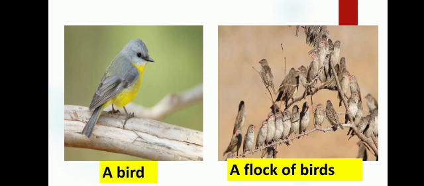But if I have a group of birds sitting on the tree and another group of birds flying in the sky, I cannot call them together as a flock of birds because they are doing different things. They are not performing the same action. So this is a flock of birds sitting on the tree, and the group of birds flying in the sky is referred to as flock of birds flying in the sky.